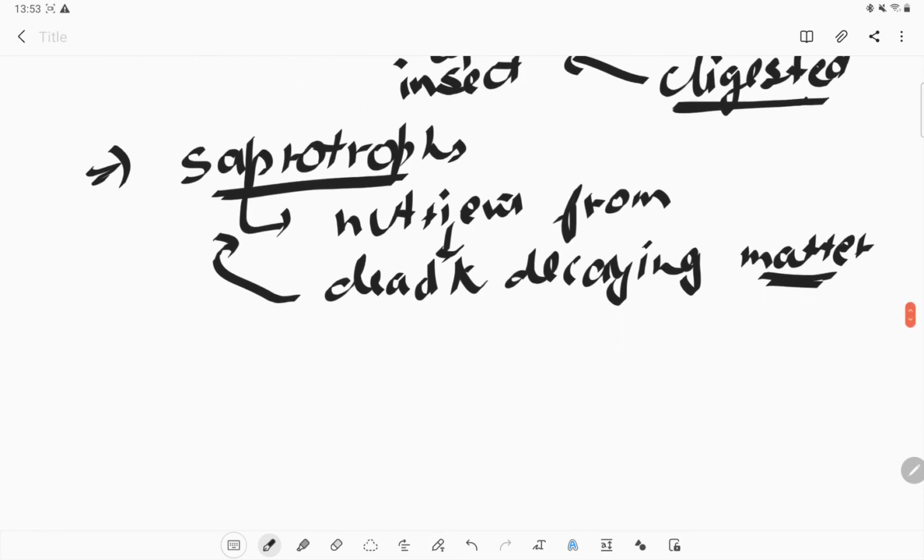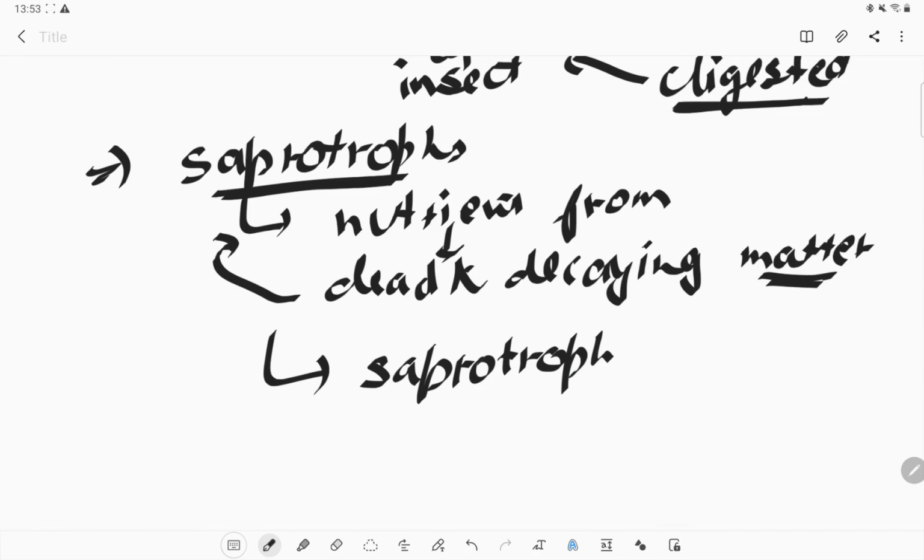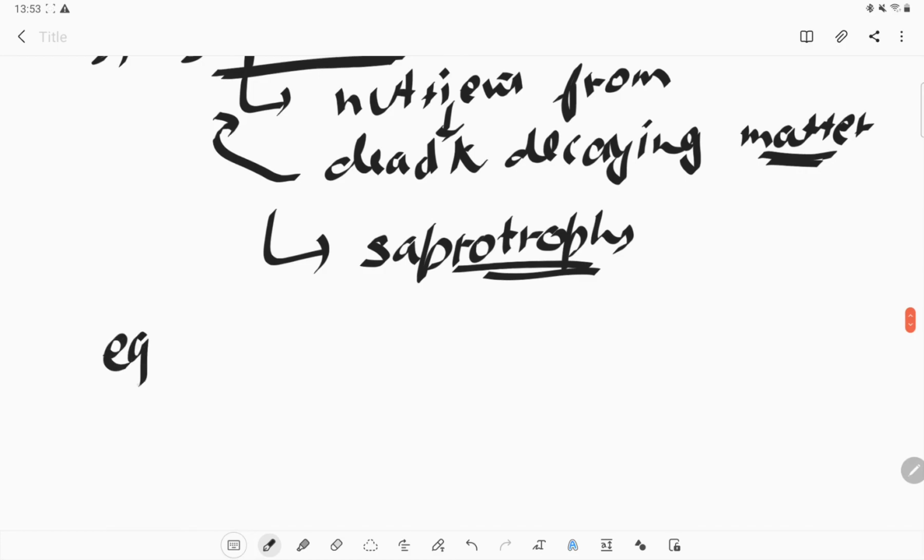Such organisms are known as saprotrophs, and the mode of nutrition is known as saprophytic nutrition. The example is fungi. So fungi are saprophytes.